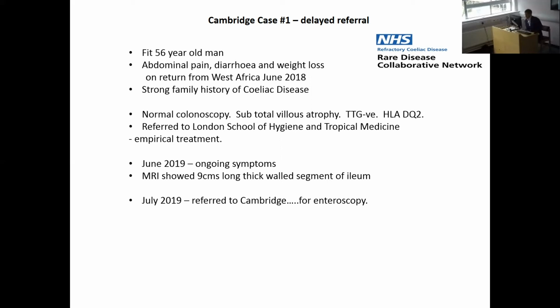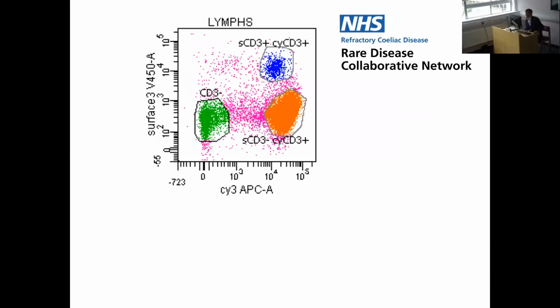I have to say, having heard the story and received the referral, I got on the phone to him straight away and brought him up for gastroscopy the next day, not enteroscopy. Given what I've shown you, we only needed duodenal biopsies for flow cytometry to make the diagnosis. And here it is. This is very characteristic on the flow plot of type 2 refractory celiac disease, with this large population in orange of the refractory intraepithelial lymphocytes.